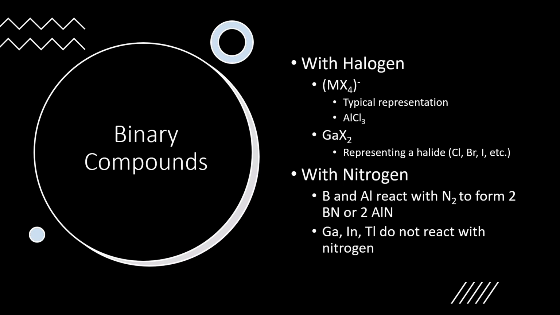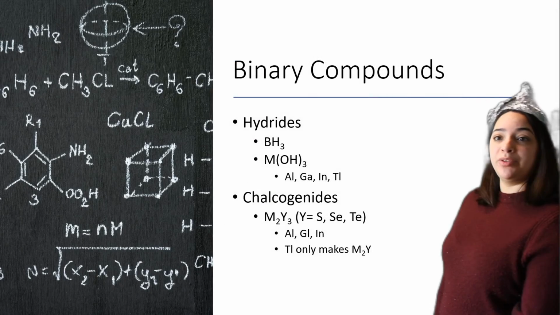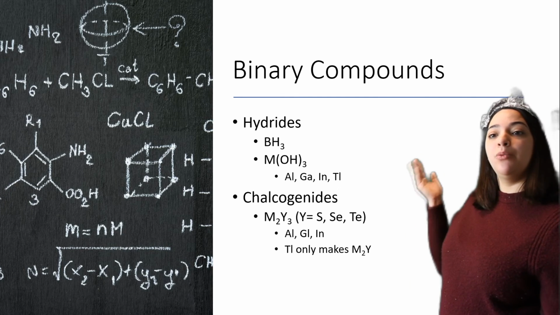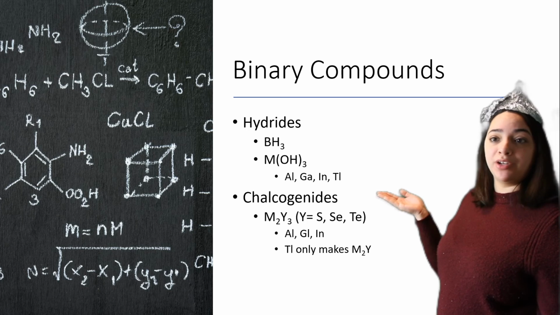When forming compounds with nitrogen, only boron and aluminum will react with nitrogen itself. Gallium, indium, and thallium do not react with nitrogen. When forming with hydrides, boron itself will form with 3 hydrogen atoms. With the metals, they will form with 3 hydride atoms.